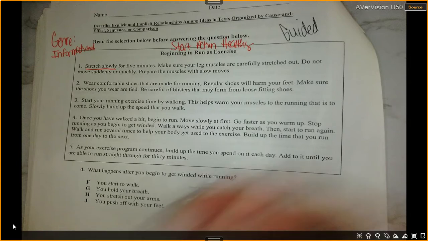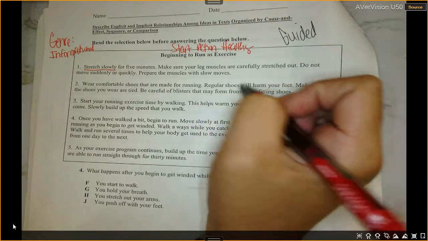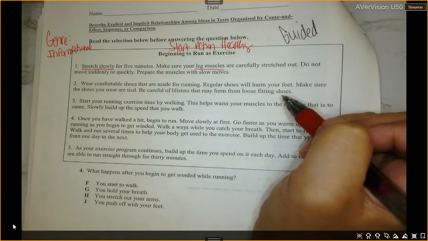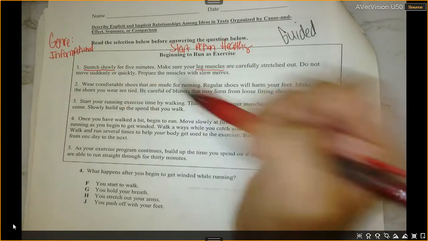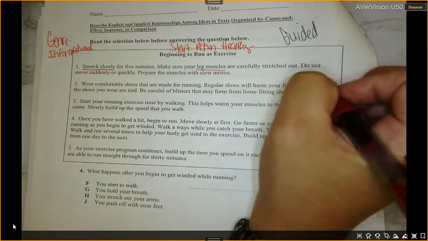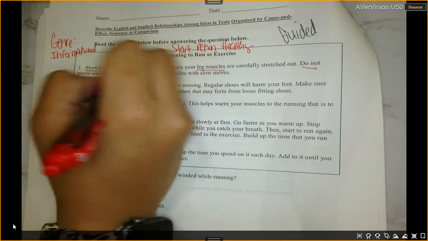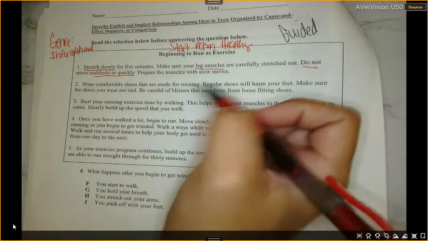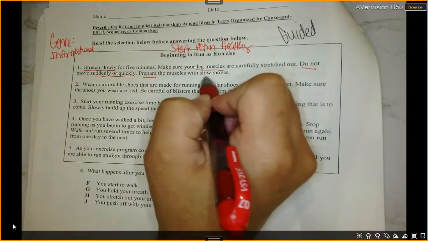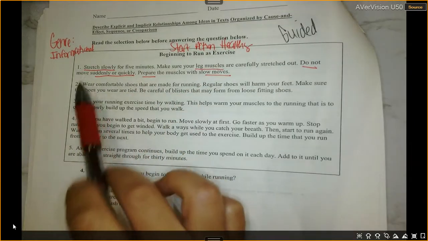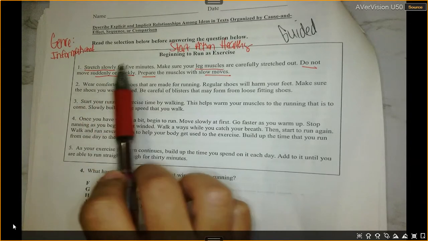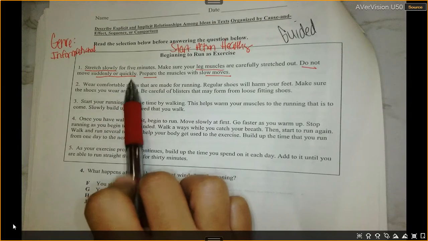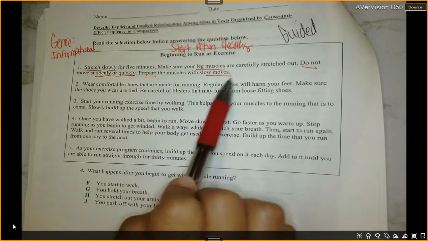It says, what do I want it to stretch out? My leg muscles. And if I'm doing it slowly, it doesn't want me to do it suddenly or quickly. It says do not move suddenly or quickly. Now, why am I doing that? Because we are preparing the muscles for slow movement. So look what I underlined. Stretch slowly, like muscles. Do not suddenly or quickly stretch, and prepare the muscles with slow movements.